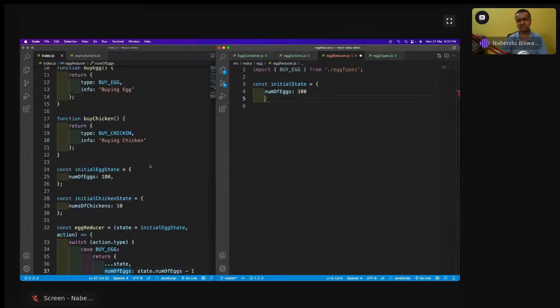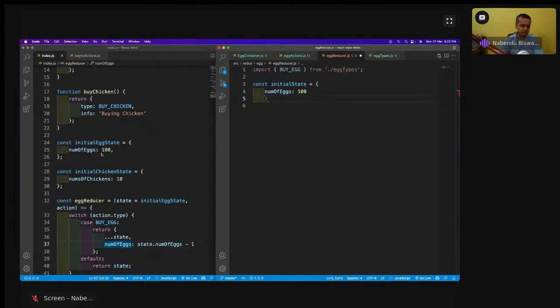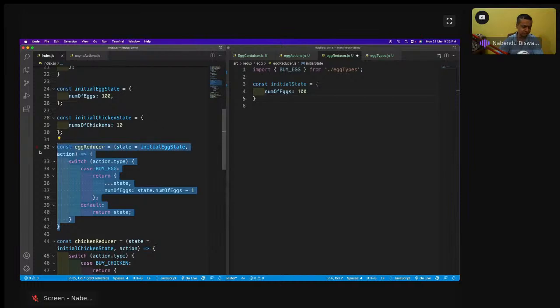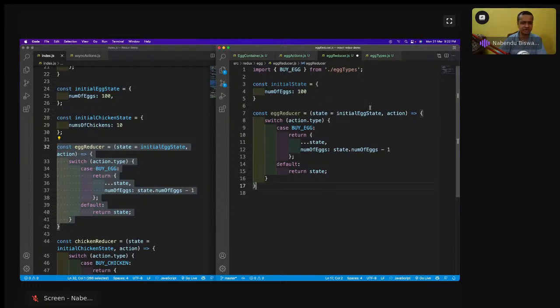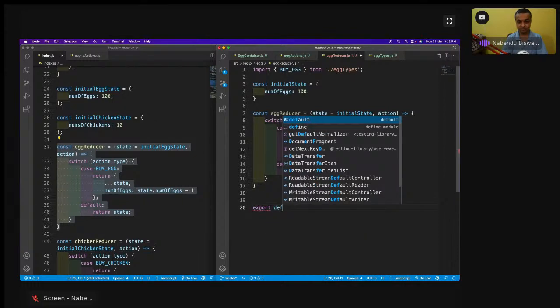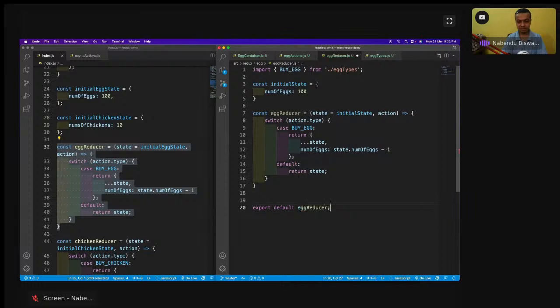But I have the combined reducer thing here. Here also we'll have the combined reducer thing from day one, like this. Now after this I will take this, because it will be the same thing. Const actReducer is like state, and initialState is not there, so initialState I will take, and action will be there. Action will be against, like this, numOfX, exactly the same thing. And again it's a different file, so I have to export it. Export default actReducer, save it. Now I have done this.